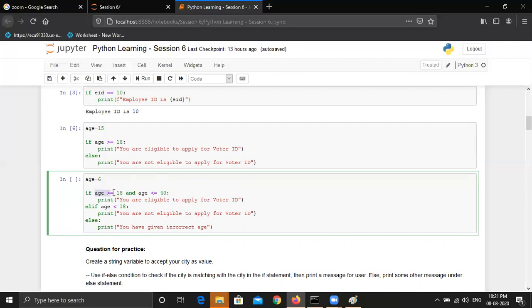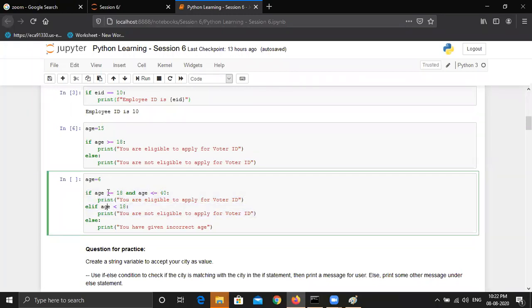If I'm saying if age is greater than or equal to 18 and age is less than 40, what does it mean? I'm saying that if age is between 18 and 40, then only we will print you are eligible to apply for voter ID. So this is the first condition. When either of these conditions is false, then it will not execute this statement, and it will come to the elif block.